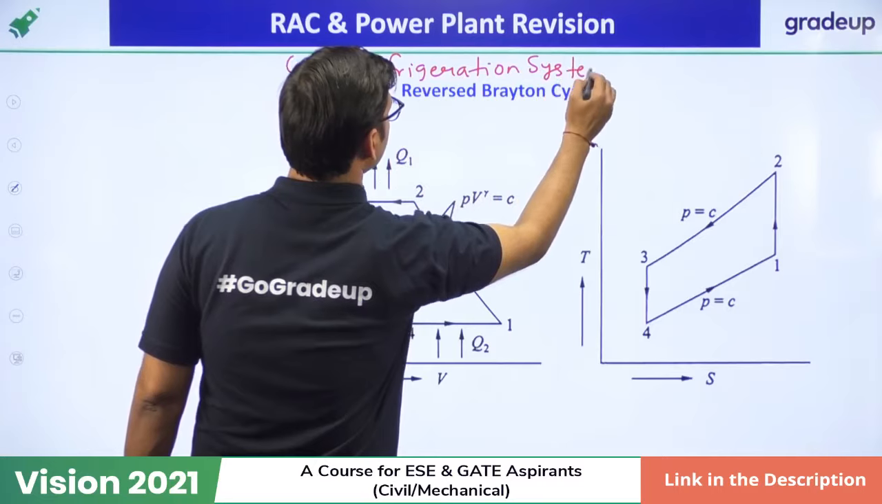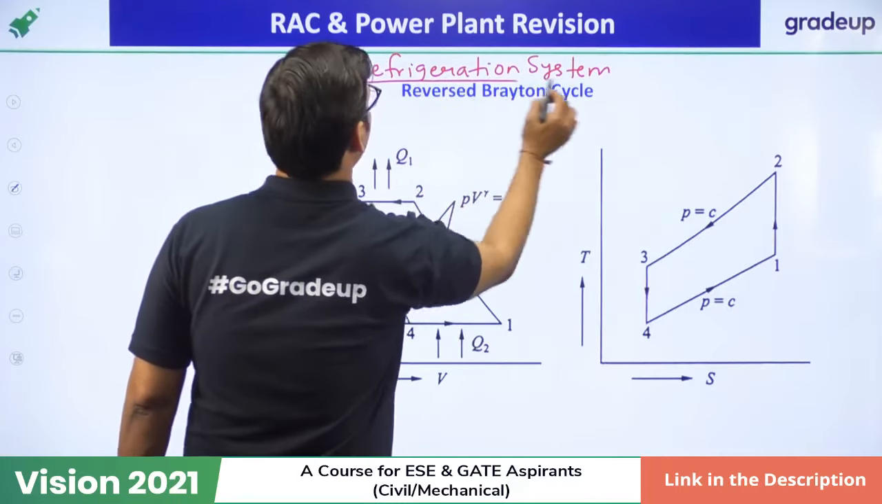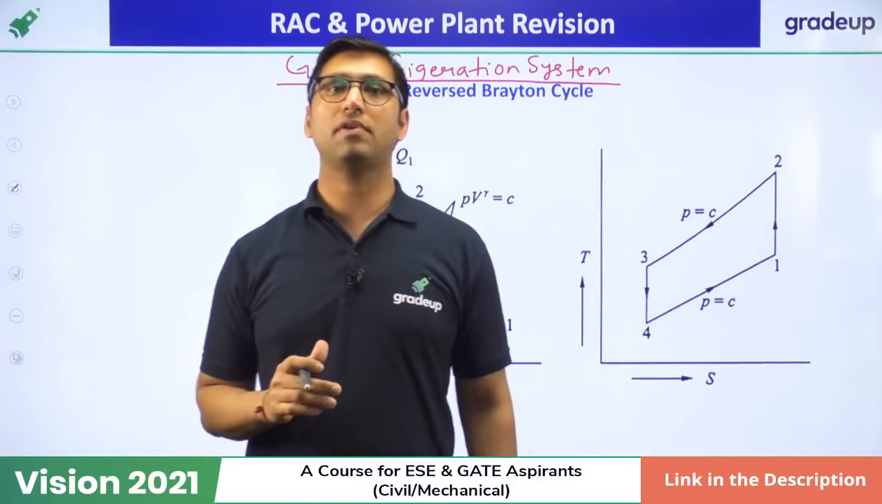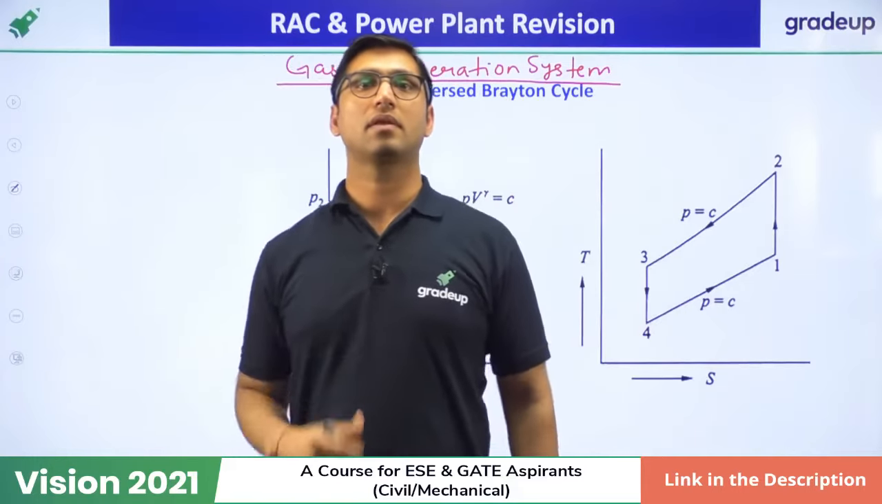Gas refrigeration system is another type of refrigeration system. Why is it different from the vapor refrigeration system? Because in the vapor refrigeration system, we were compressing the